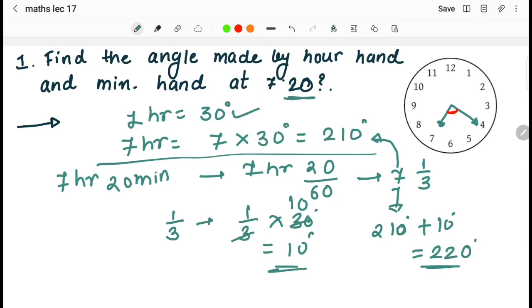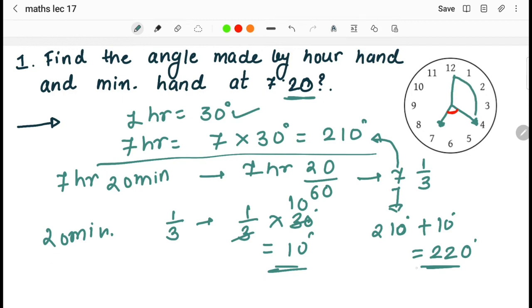Basically what we have to find now, this is the time for 7 hours and 20 minutes, is the angle in between them. So how can we do this? We subtract the angle of the minute hand for 20 minutes from this. We have to subtract this much amount from this, so how can we find it out?